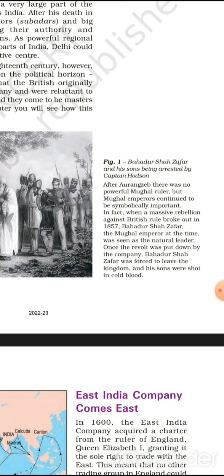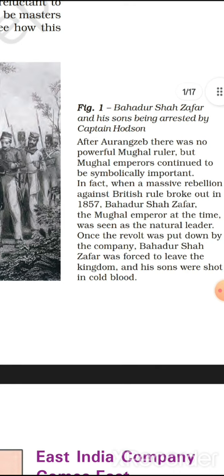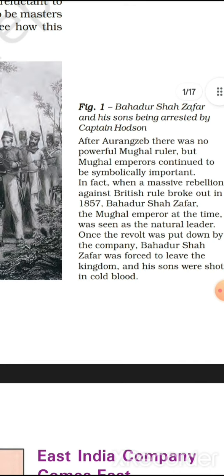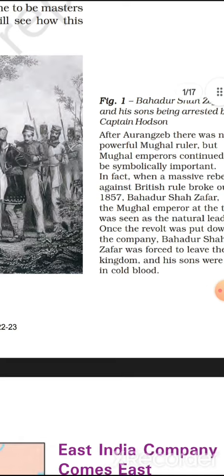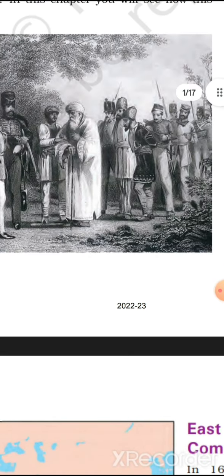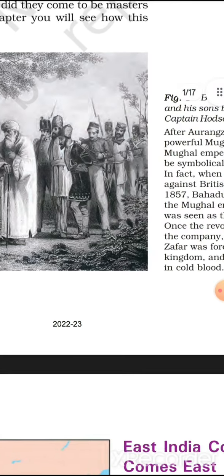Bahadur Shah Zafar and his sons being arrested by Captain Hudson. The British official in front of the old man was British Captain Hudson.